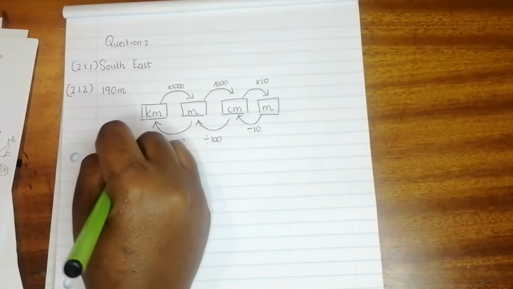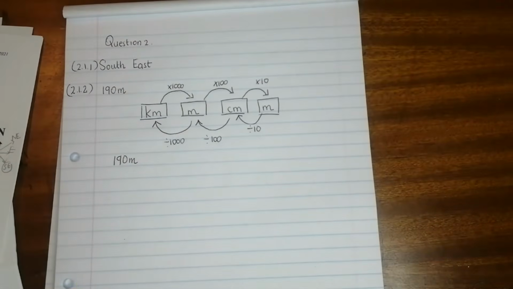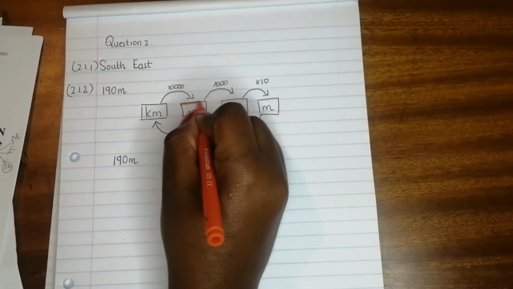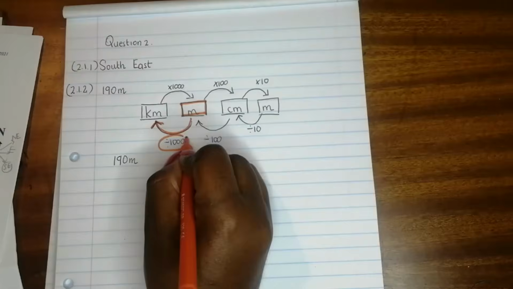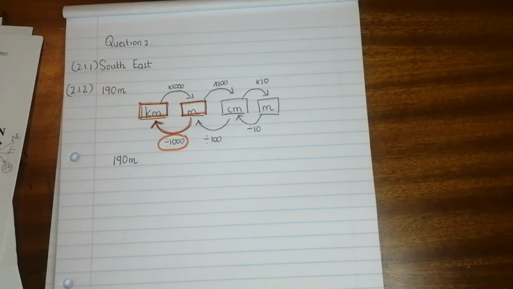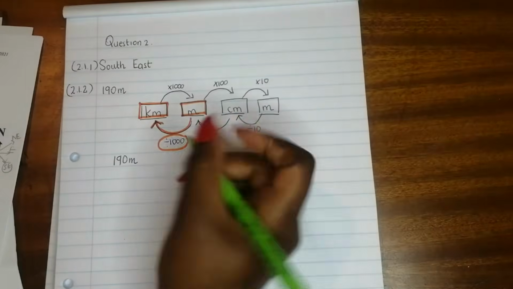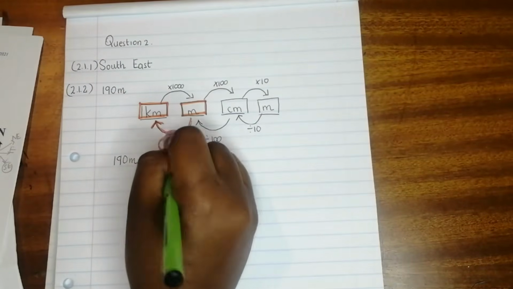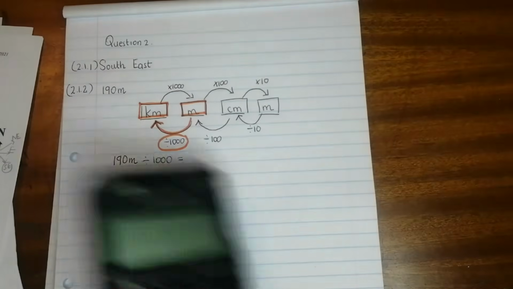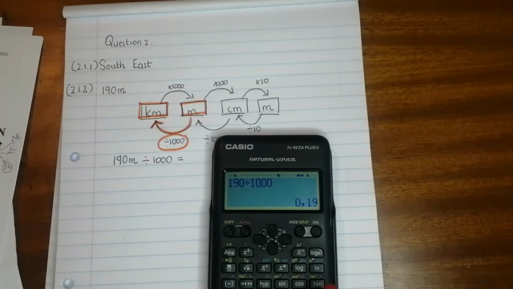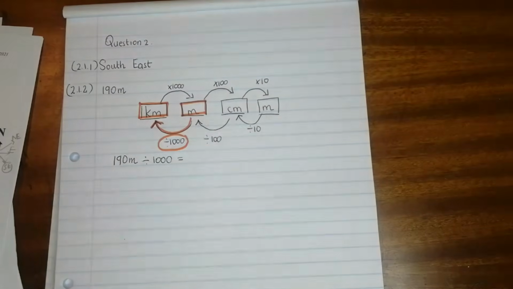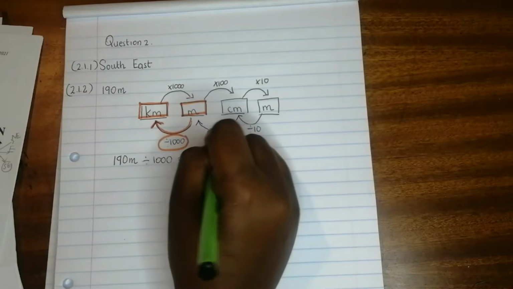So how do we convert 190 meters into kilometers? We want to convert meters into kilometers, so we're moving from the smaller unit to a bigger unit. Therefore, we need to divide by 1,000. So 190 meters divided by 1,000 is going to give us our units in kilometers, which is equal to 0.19 kilometers.